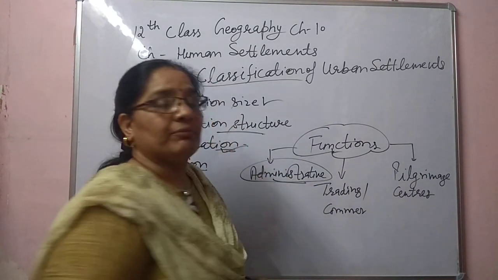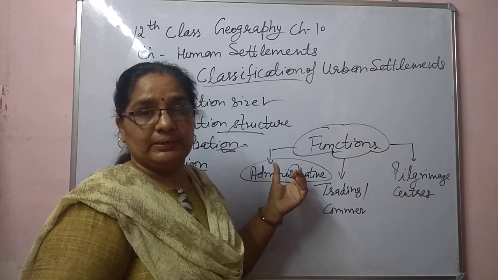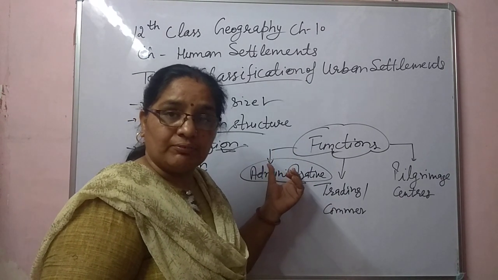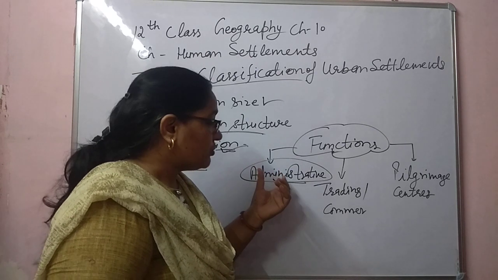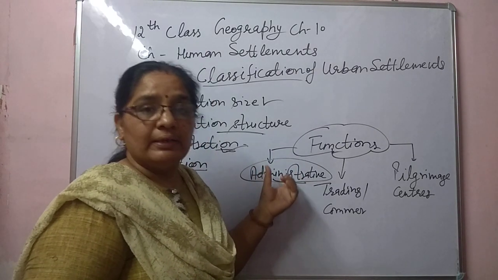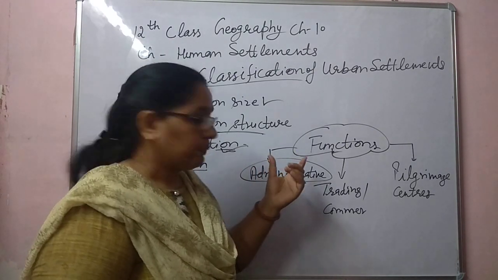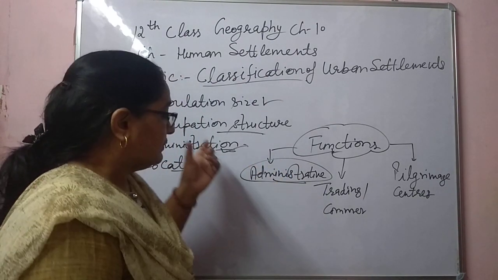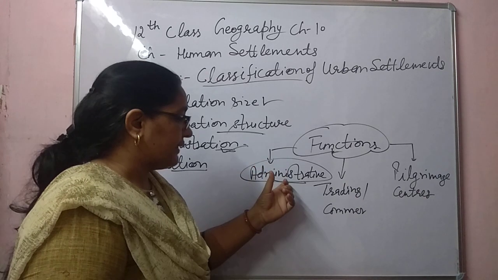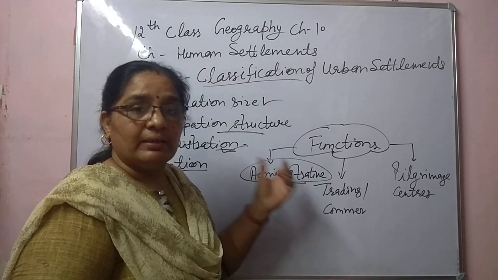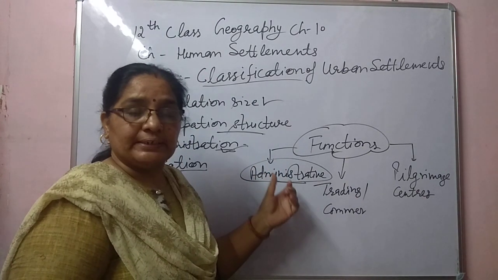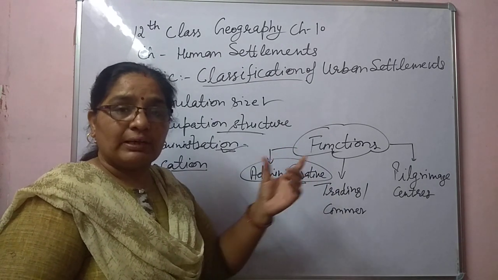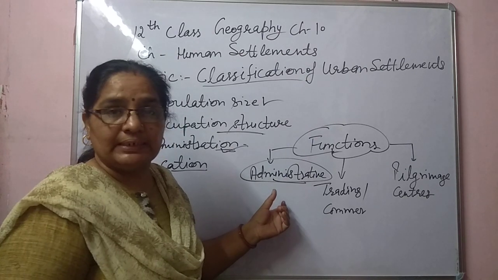For example, in India, Delhi is the metropolitan city, capital city and most populous city of the country, because it is the residence of the Prime Minister and the President. So this is the main factor. Administrative cities are populated cities. Most people want to live in these cities due to more facilities.